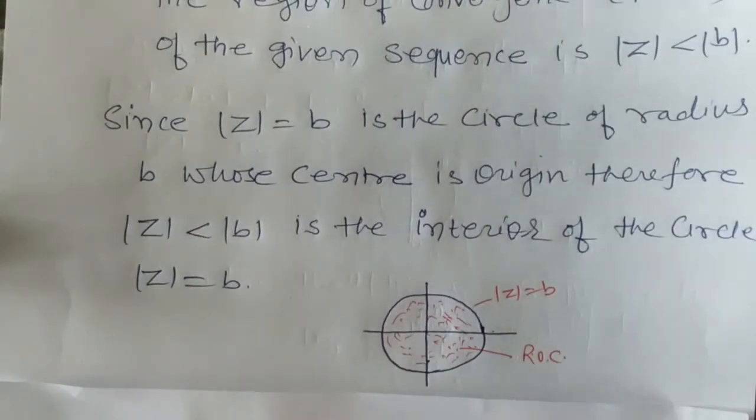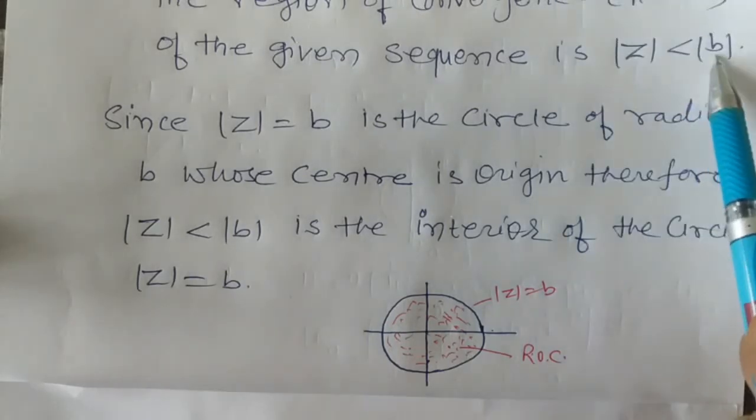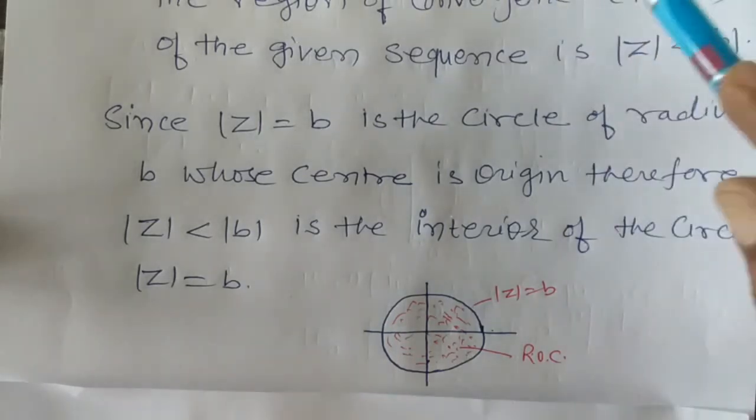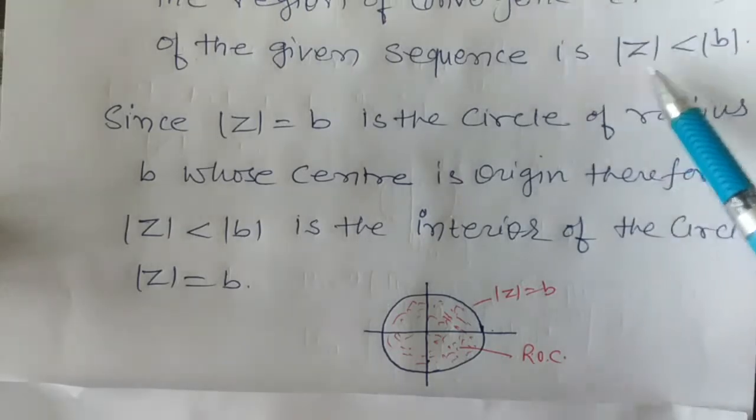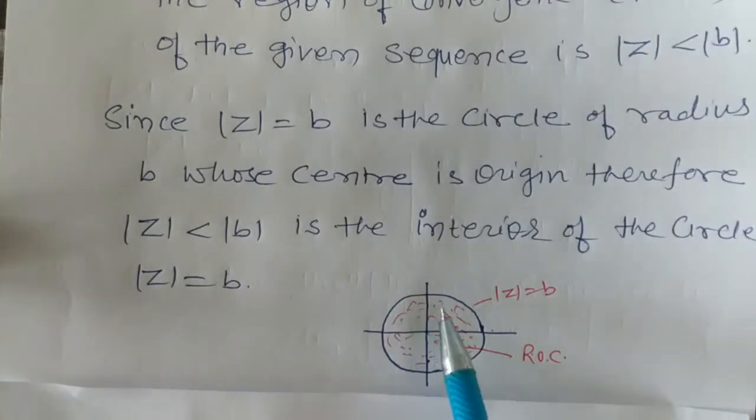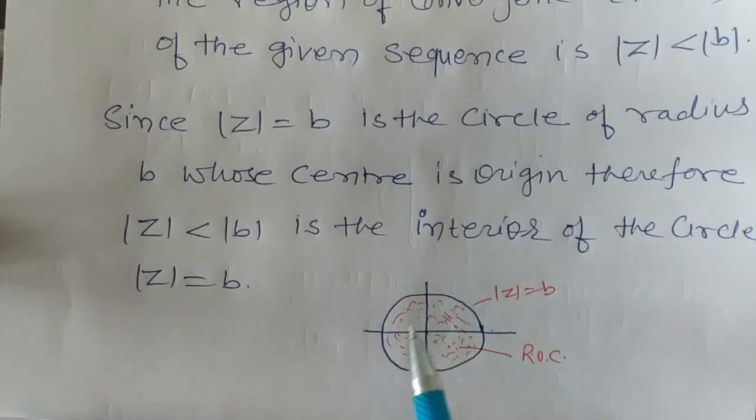So here this is the circle mod z equal to b, center origin and radius b. And since the sum will be convergent if mod z is less than mod b, the interior part of this circle will be the region of convergence for the given sequence.